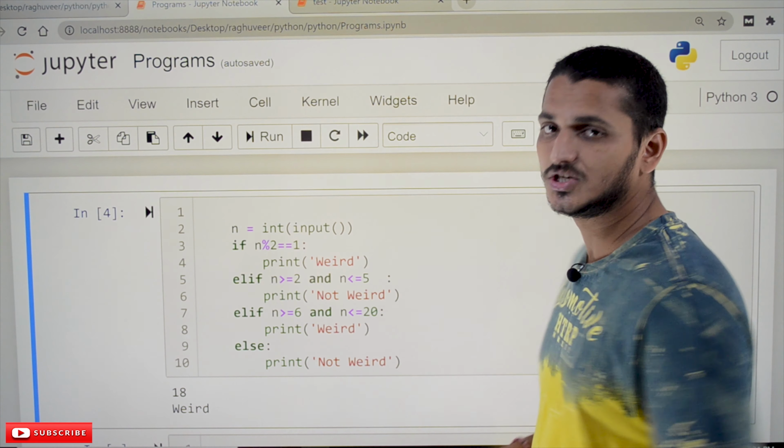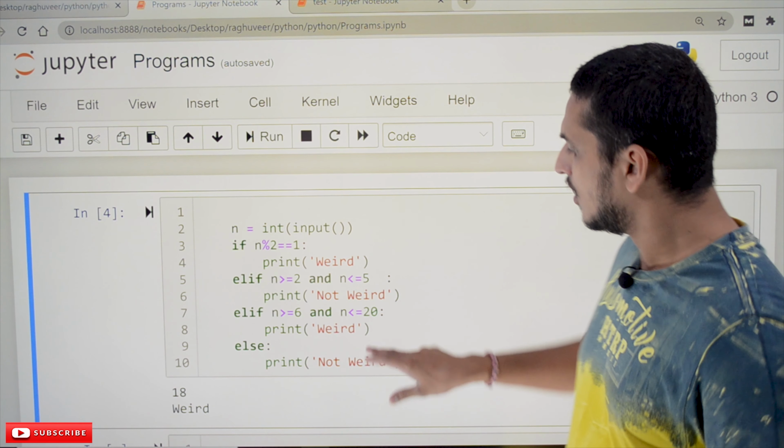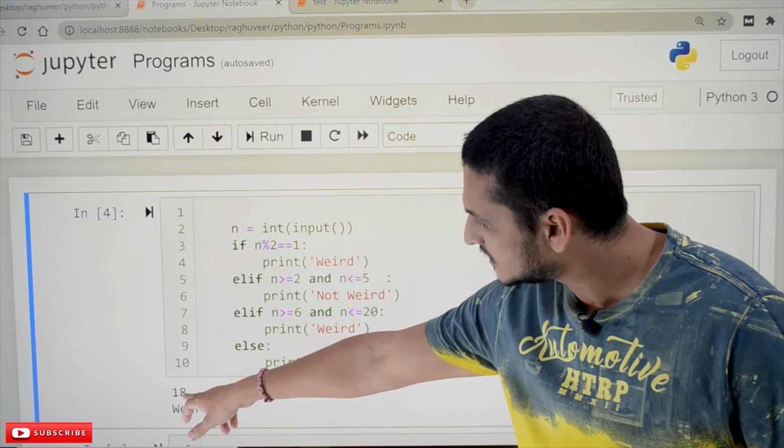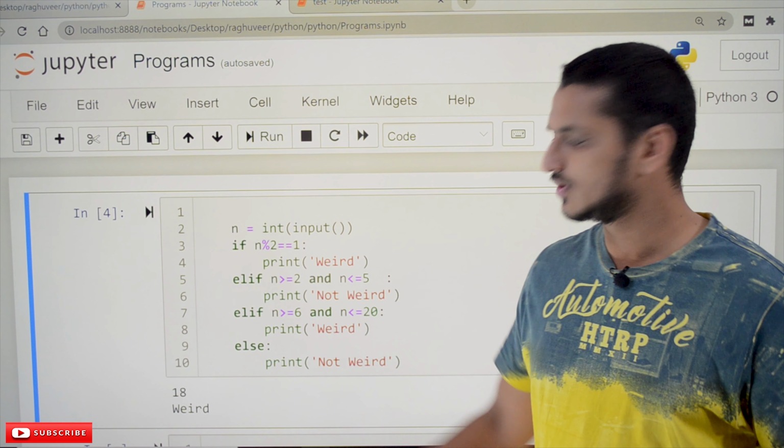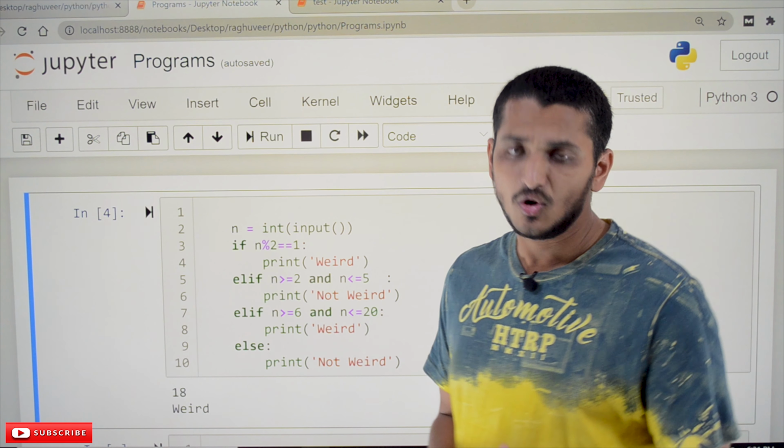We use nested if conditions to solve this problem. Hope you understand the concept. We have given an input of 18 here, and the output shown here is weird. Hope you understand the concept.